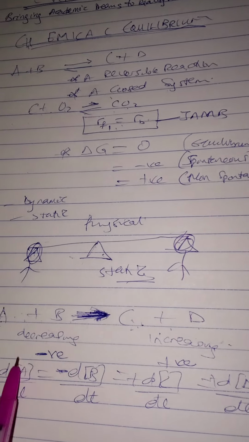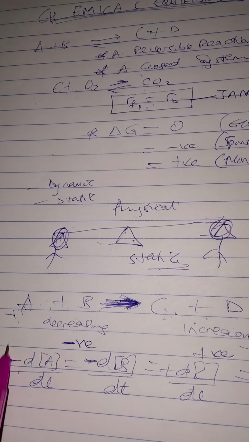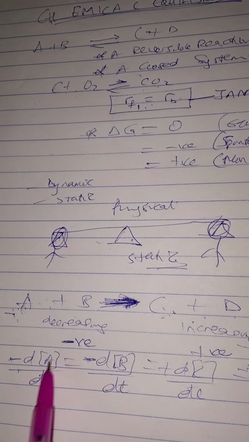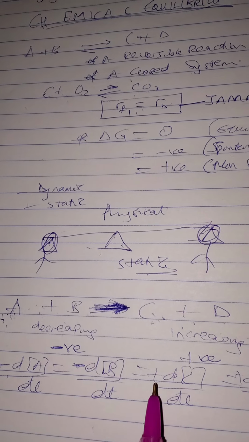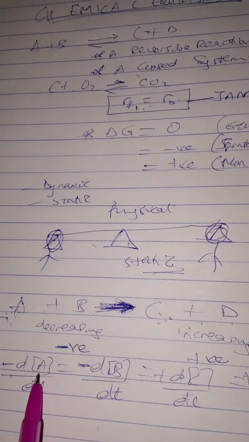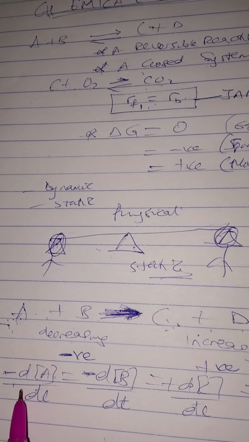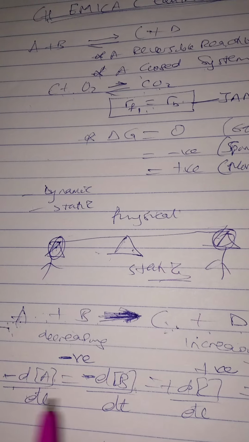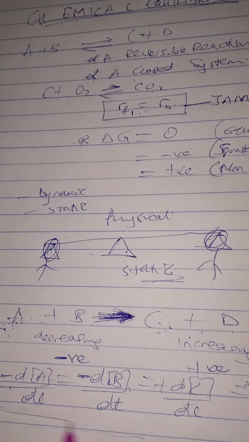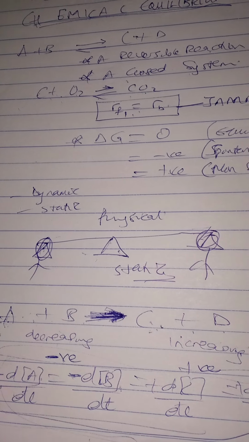The dt means the rate. So the rate of formation of A is equal to the rate of formation of B, is equal to the rate of formation of C, and the rate of formation of D is actually the same thing as the rate of the reaction of A and B. So this is actually not needed. I'm just using it to explain something. It's just for advanced level of chemical kinetics.